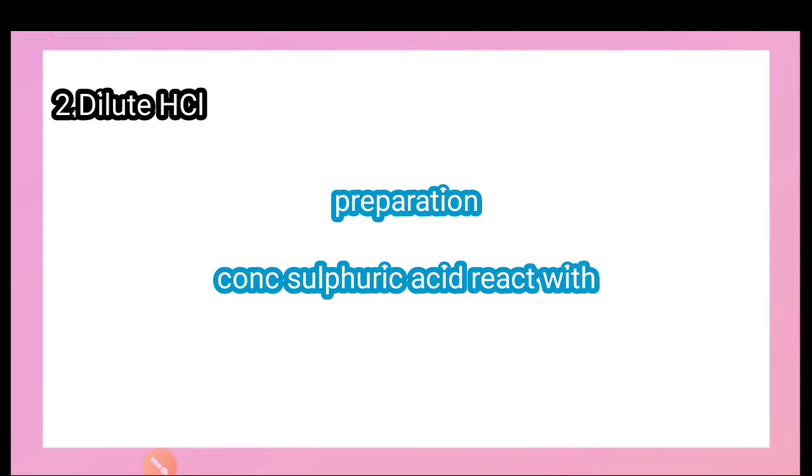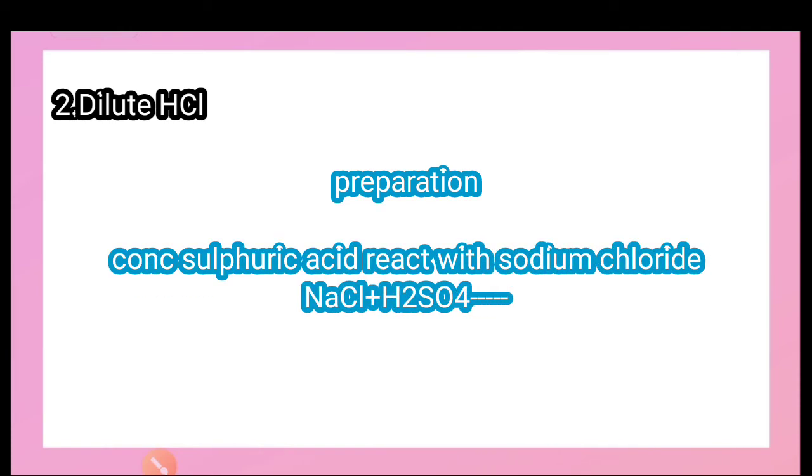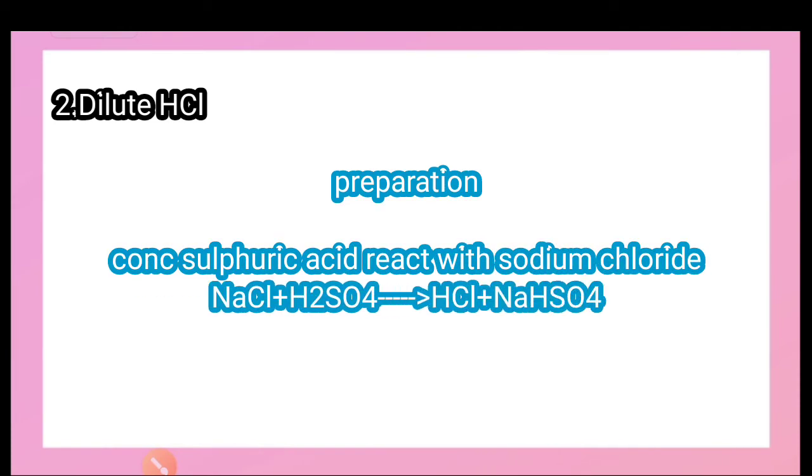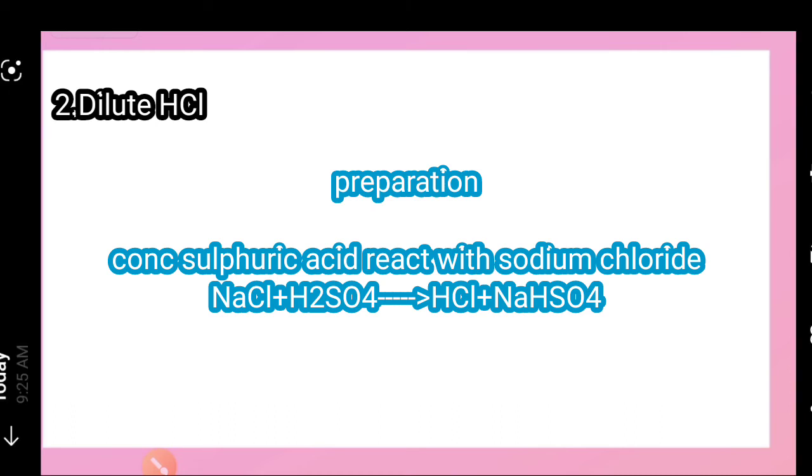What is the preparation method of dilute hydrochloric acid? It can be prepared by the action of concentrated sulfuric acid on sodium chloride. This means when sodium chloride reacts with sulfuric acid, it gives dilute hydrochloric acid. According to the reaction, NaCl plus H2SO4, when reacted, produce NaHSO4 plus HCl. So this is the method of preparation of dilute hydrochloric acid.